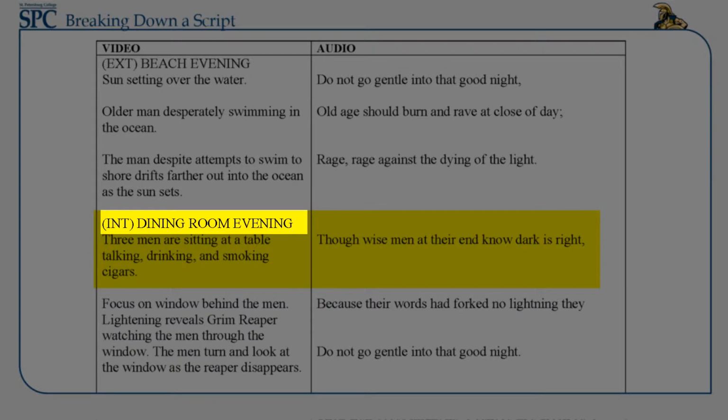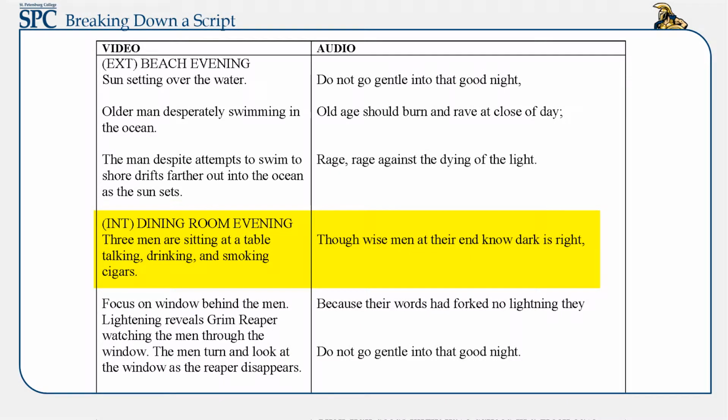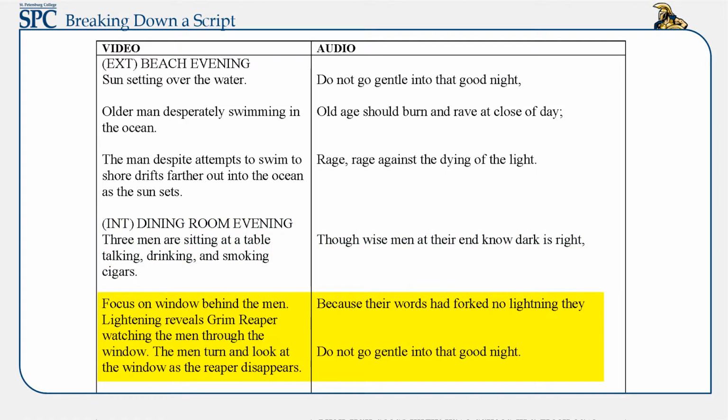The 3 men are sitting at a table drinking and smoking cigars. They all appear to be talking to each other, yet none seem to be listening. There is a window in the background. It's raining. A bolt of lightning lights up the window. We see a dark hooded figure with a scythe peering in through the window. Again, I align the words from the poem to the appropriate visuals. I would keep doing this until the script is complete.